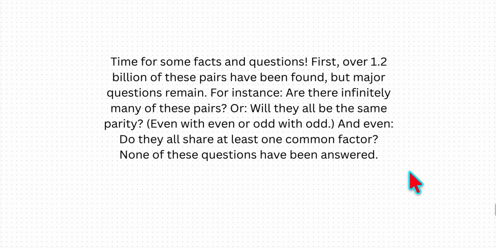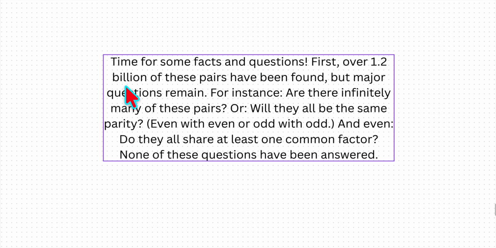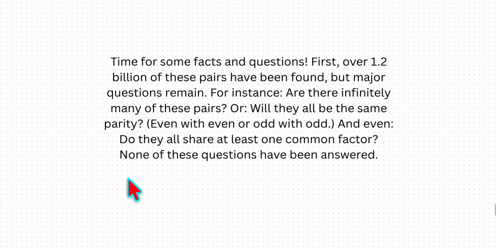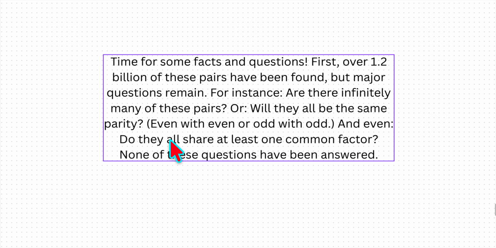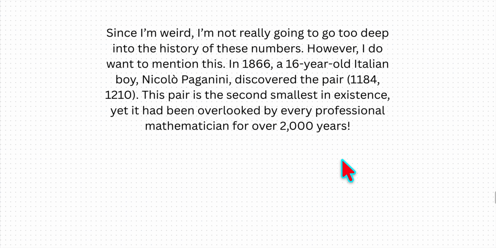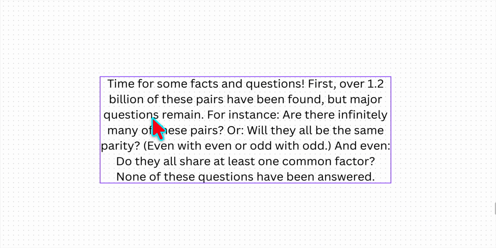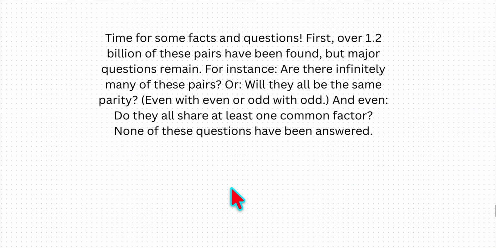Time for some facts and questions. First, over 1.2 billion of these pairs have been found, that's a lot more than 52, but major questions remain. For instance, are there infinitely many of these pairs, or will they be the same parity? And parity means basically whether a number is even or odd. So basically, will an even number always be paired with an even number and an odd with an odd? And also, do they all share at least one common factor? Because all of them share at least one factor, like 220 and 284. They share two, and so do these. None of these questions have been answered.